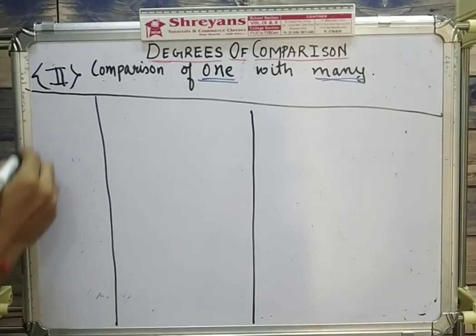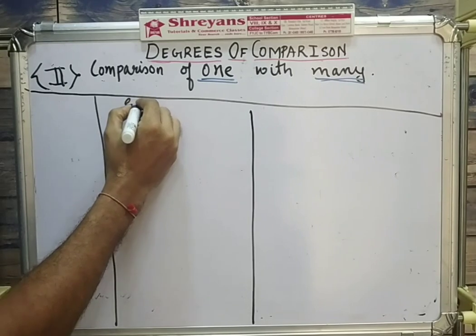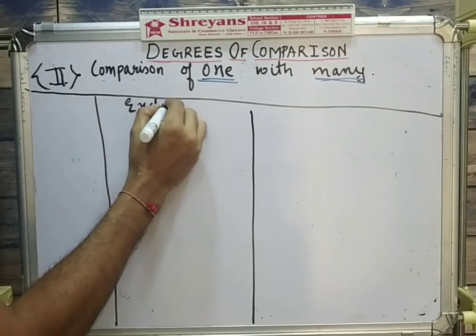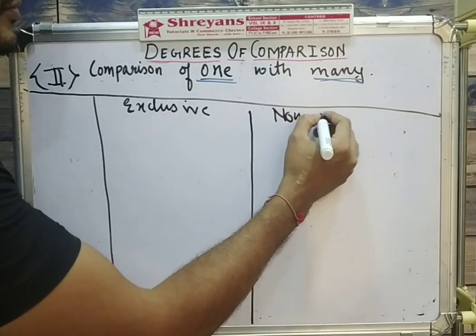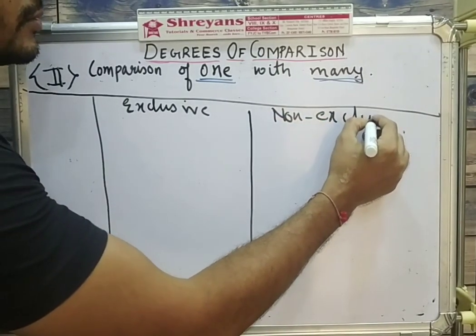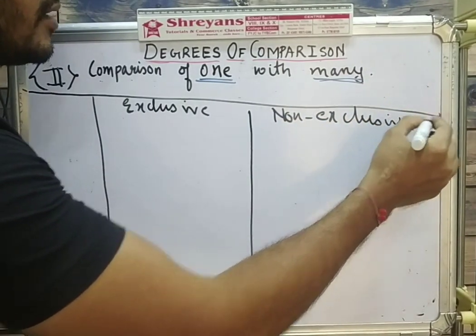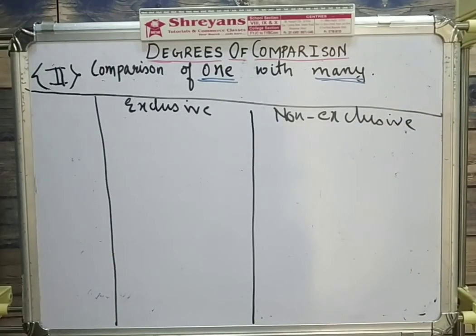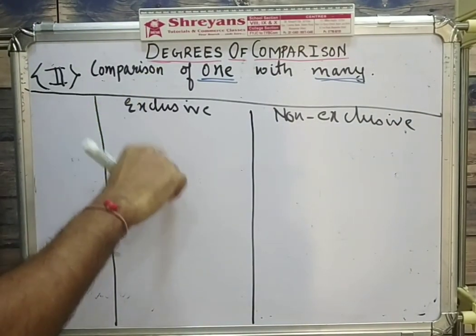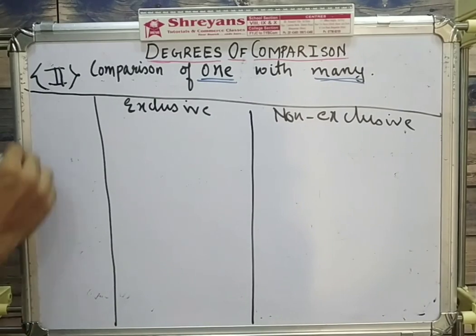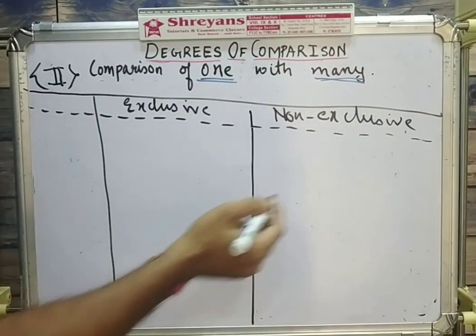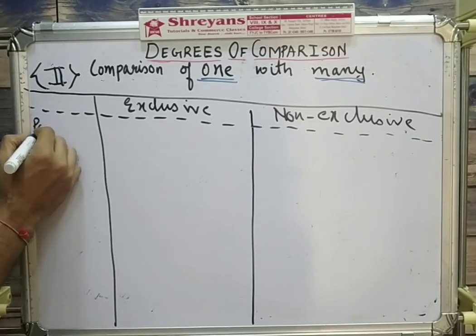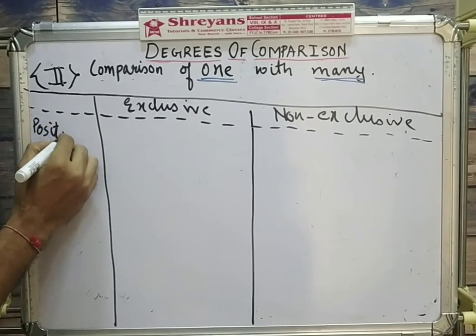There are two kinds of comparison possible: exclusive and non-exclusive. So when I compare one with many, again the comparison can either be exclusive comparison or non-exclusive comparison. Now what do you mean by this exclusive and non-exclusive? Let us take an example to understand this.